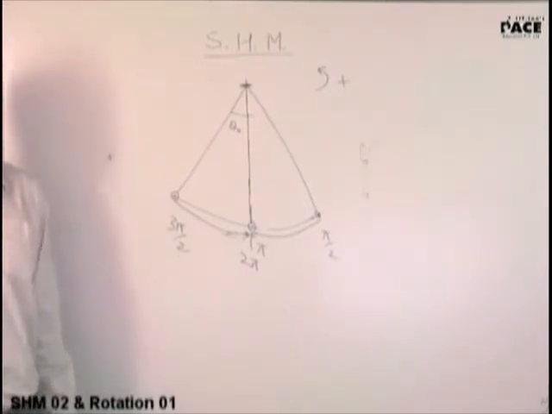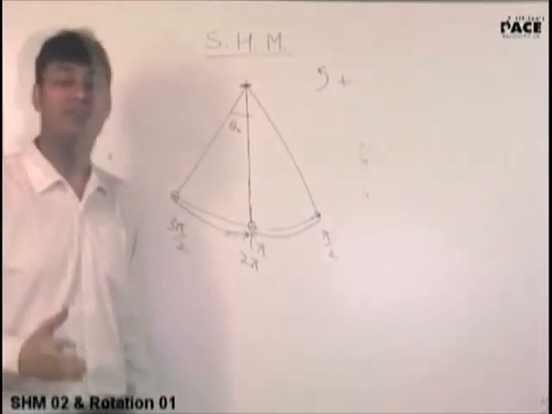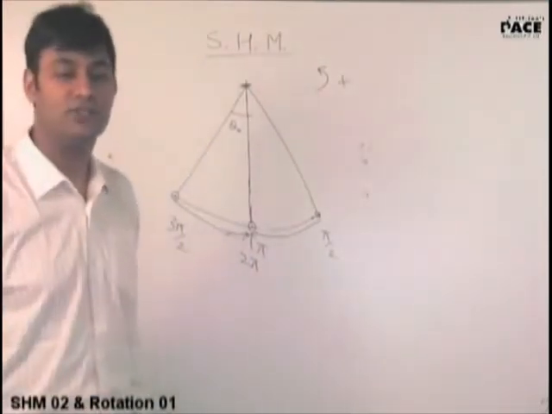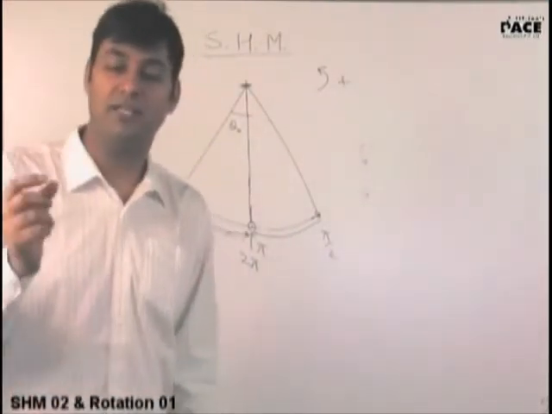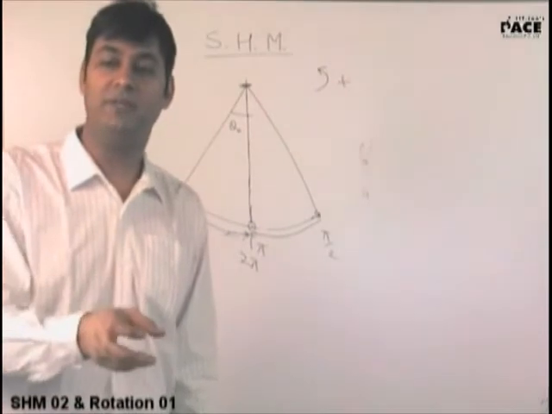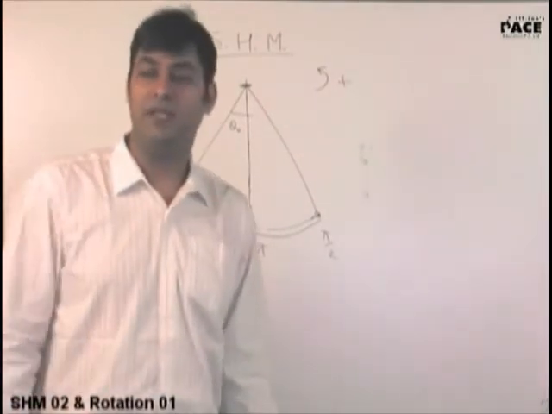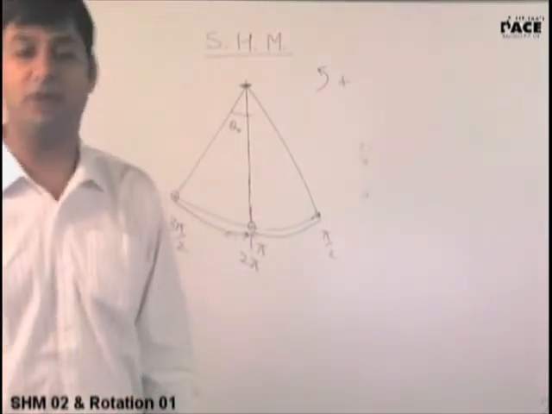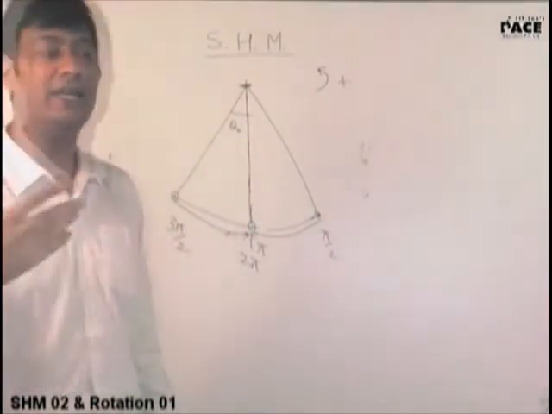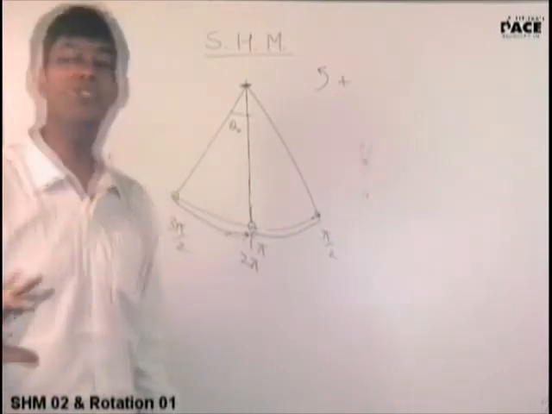What is the meaning of phase? Phase is like from where the motion is beginning. So it is not necessary that the SHM always has to begin from the equilibrium position or the extreme position. It can begin from any point. You can define any point as the beginning point. So once you define any other point, there will be some initial phase.